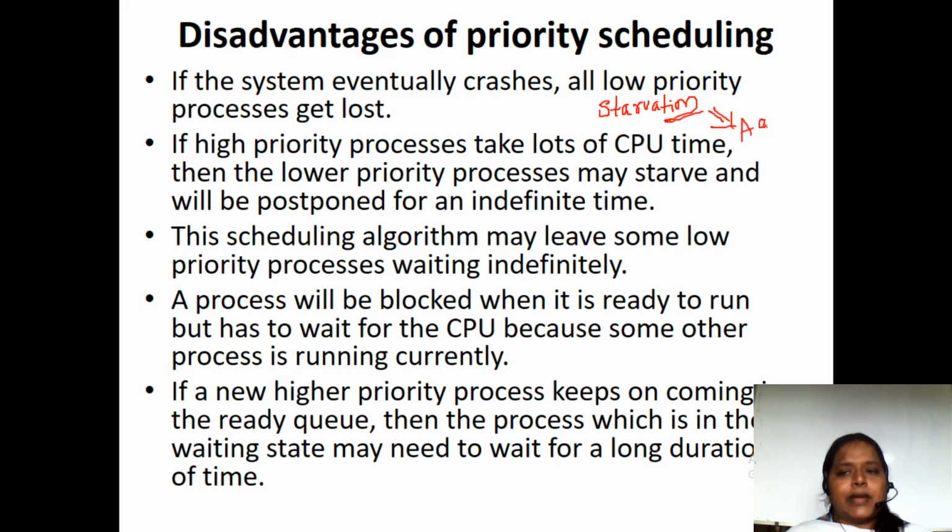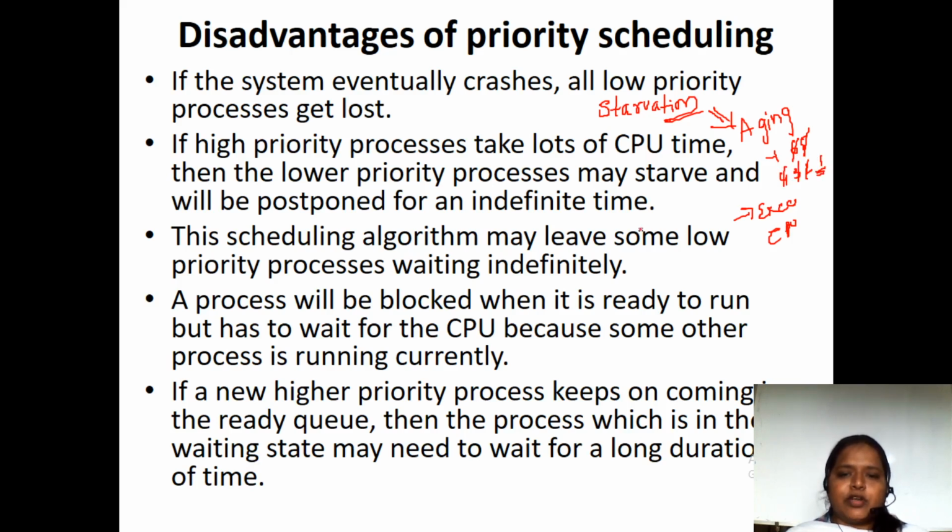By making use of aging. Aging in the sense, we will decrement the priority number by one each time a process waits. Like if a process has priority 6, after one execution it will become 5, another execution 4, and so on down to 1. Finally it is going to get the highest priority, so we'll allow this process to execute.